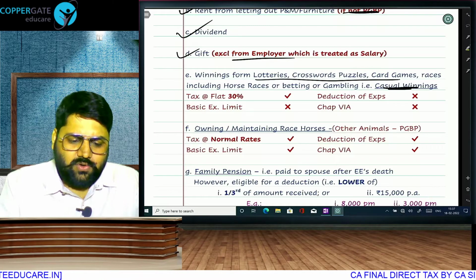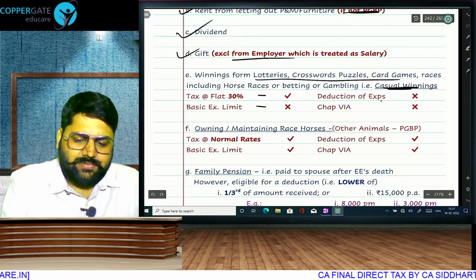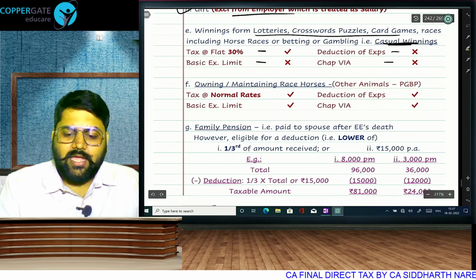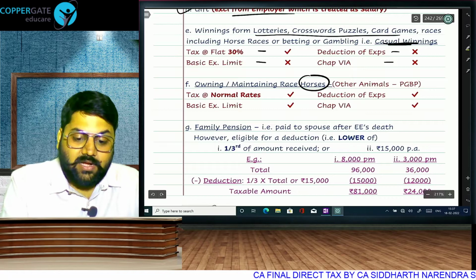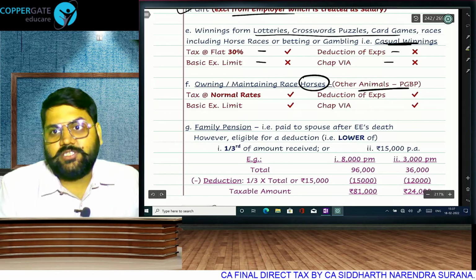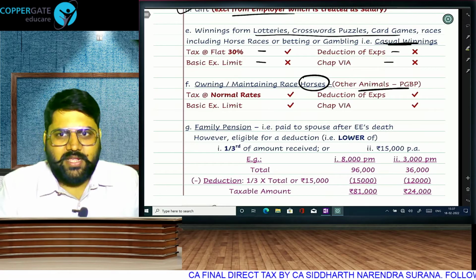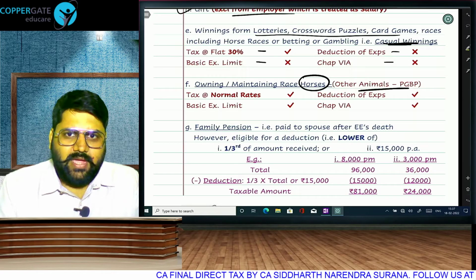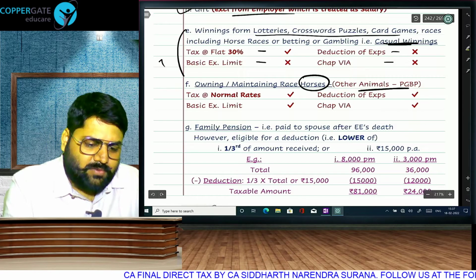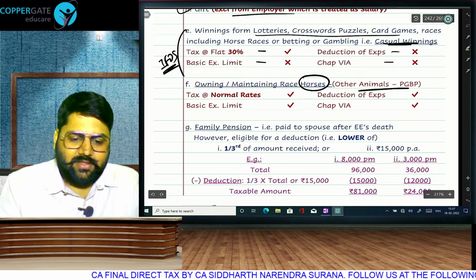Other things you already know: that is flat 30%, no basic exemption, no chapter 6 and no deductions. Owning and maintaining race horses will come under IFOS. They have mentioned only horses here. That means if it is race camels or race dogs, then it will go in PGBP. And the only common thing between these two is that both of them are IFOS. Other than that, nothing is the same.